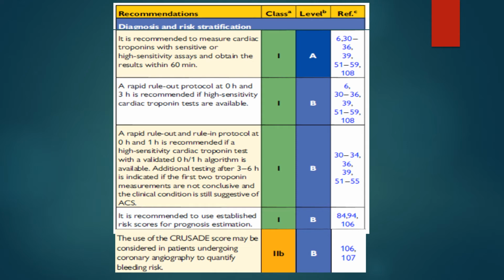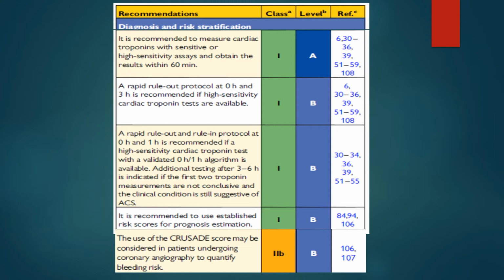Additional testing after 3 to 6 hours is indicated if the first 2 troponin measurements are inconclusive and the clinical condition is suggestive of acute coronary syndrome. And this is based on the chest pain in the first place, based on the clinical history of the patient, and also based on the ECG, which may have some inconclusive finding, but which is concomitant with acute coronary syndrome.